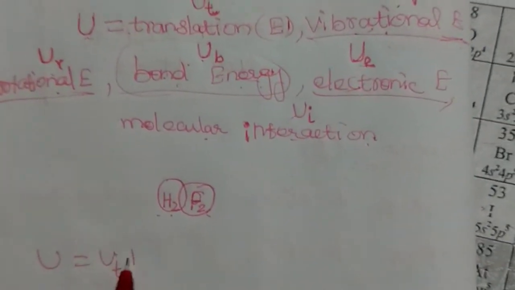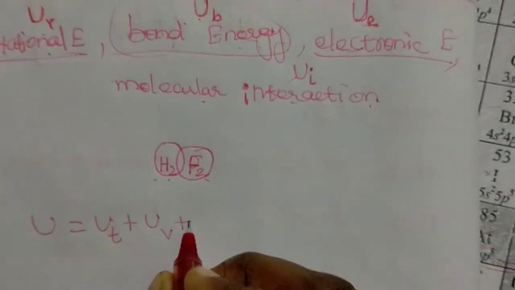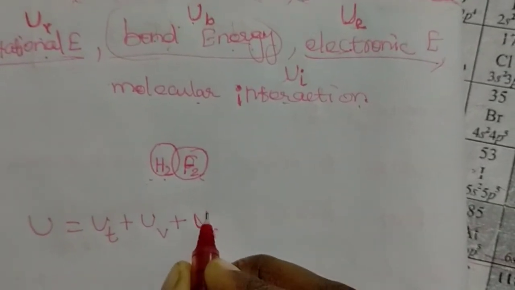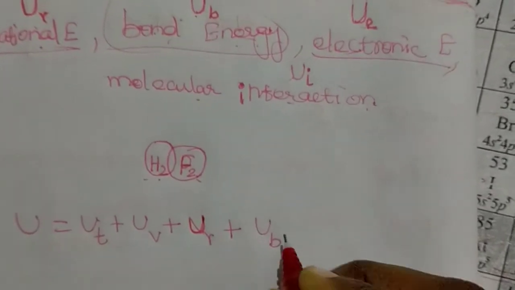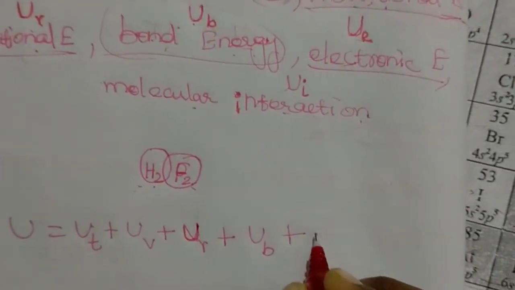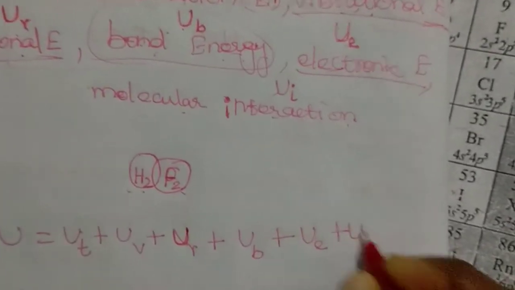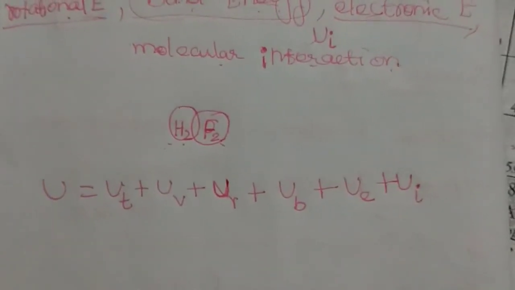UT is translational energy, UV is vibrational energy, UR is rotational energy, UB is bond energy, UE is electronic energy, and UI is molecular interaction energy.